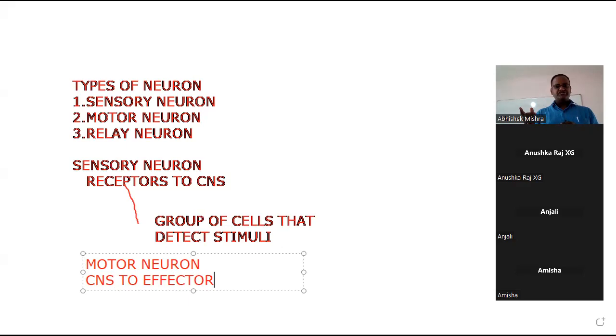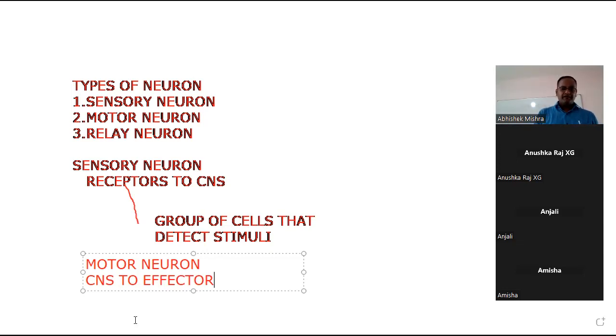The brain interprets and stores the message, the message reaches the spinal cord, and now you are pulling your hand apart. So the effectors are present in the muscles. And what is the role of that effector? To show the action toward the stimuli.